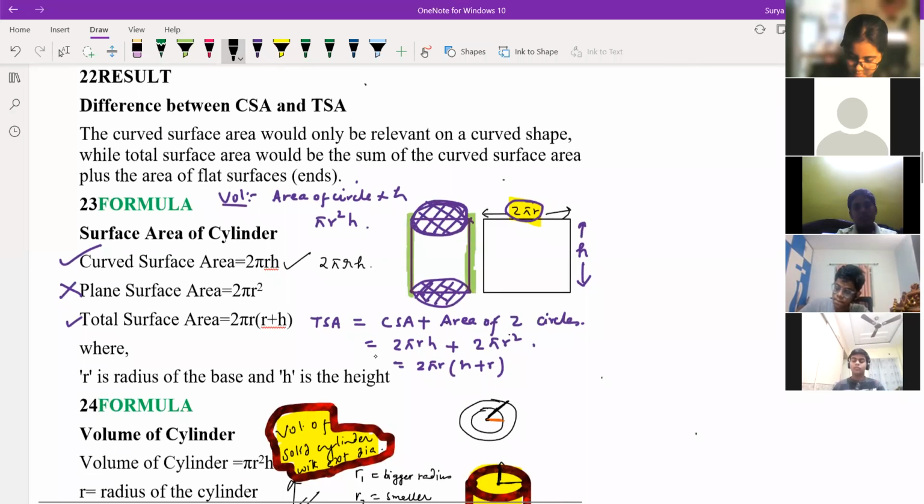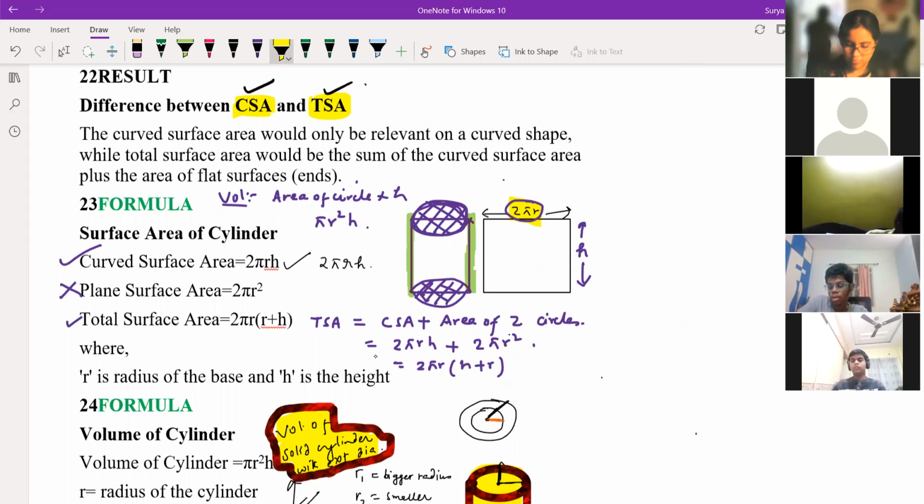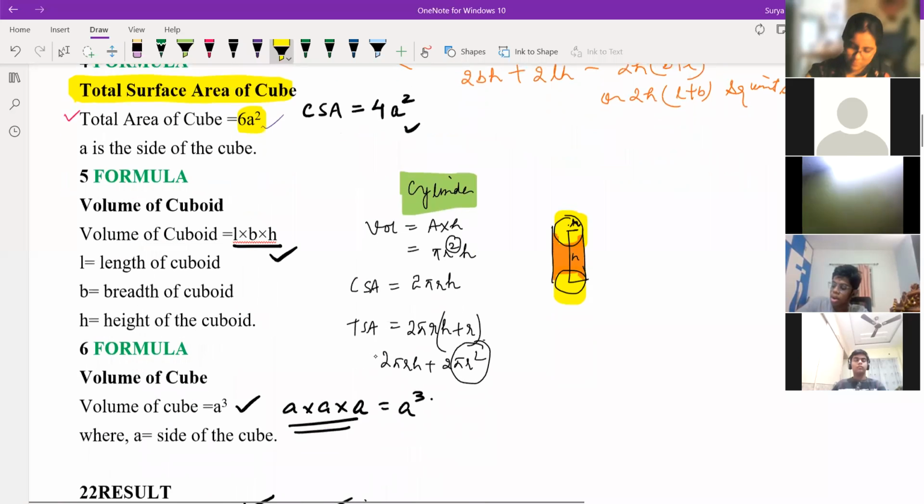Now here, the difference between CSA and TSA. I already told you the difference between those two. Anyone still having doubt about the difference between CSA and TSA? No, sir. Children, if you're having doubt in anything, just tell me. CSA is the curved surface, just the surrounding. TSA means if you add top and bottom. Now we are talking about the cylinder part.